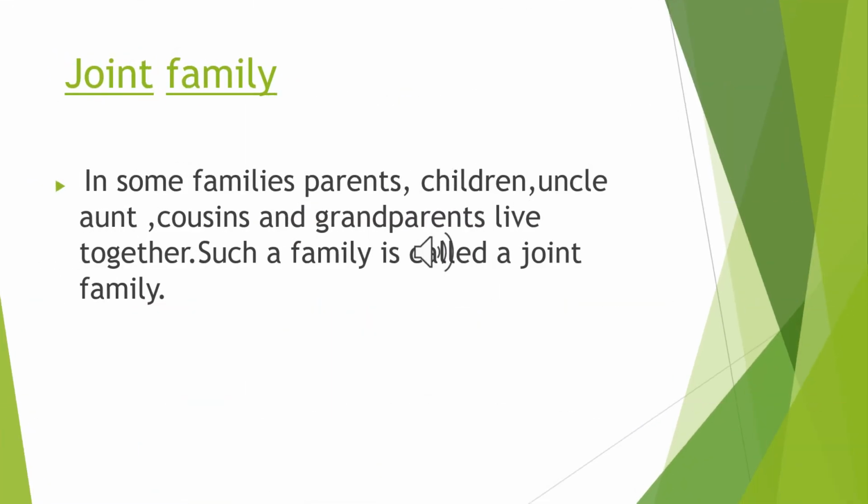My next topic is joint family. In some families, you must have seen parents, children, uncle, aunt, cousins, and their grandparents living together. Such a family is called a joint family. Joint family is also known as a big family. It consists of three or more generations, and they are more common in village areas.